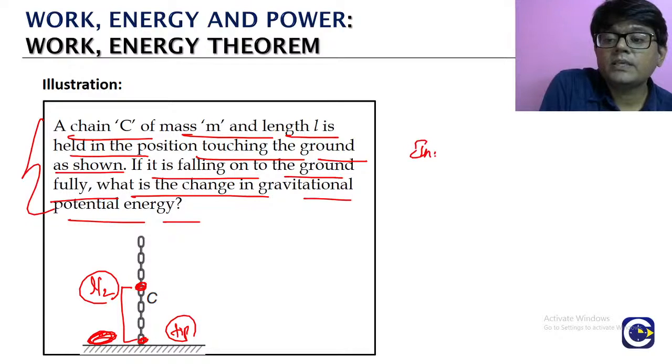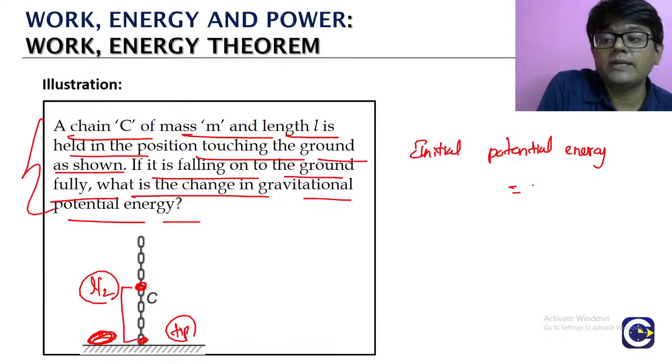So initial potential energy, what is it? The geometric center is at a height of L by 2, right? So what we will have? Mg into L by 2.